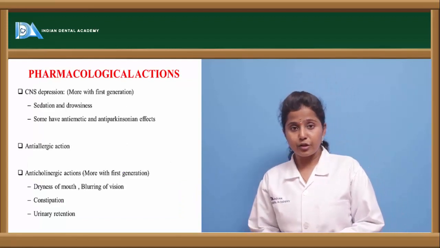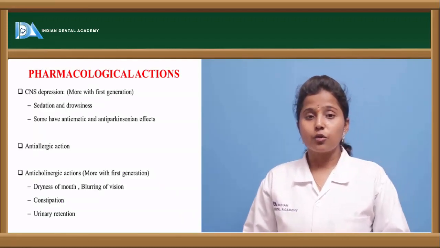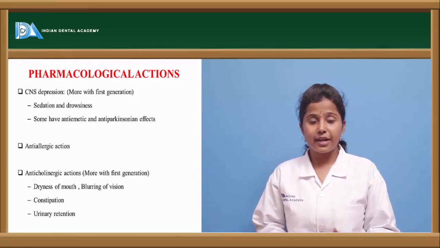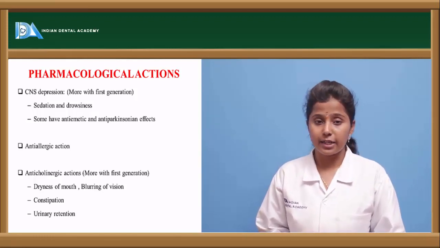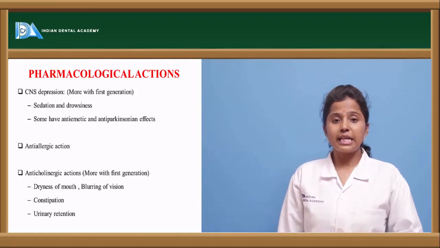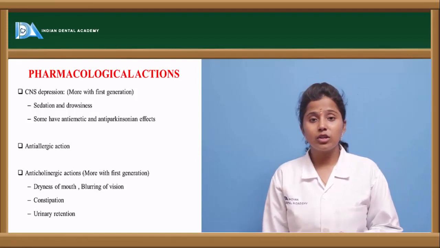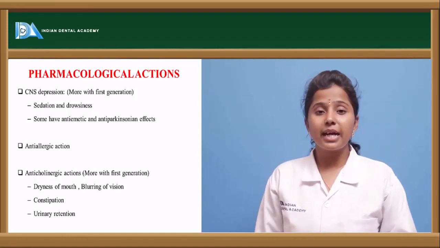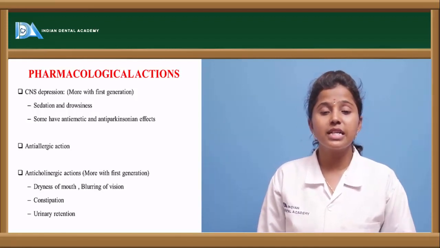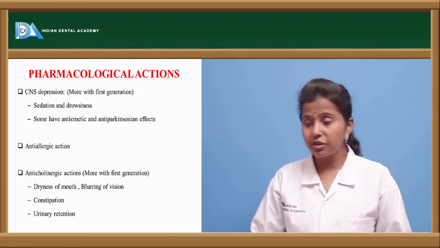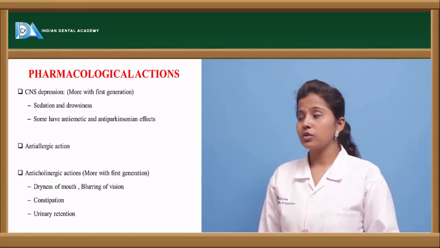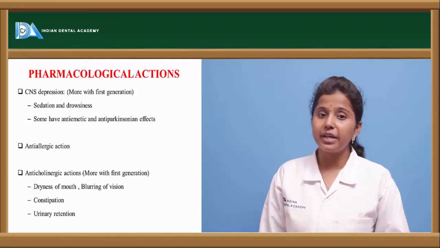What are the pharmacological actions of these histamine antagonists? Histamine antagonists also produce various kinds of effects depending upon the type of receptor they get attached to. The first kind of pharmacological action is CNS depression. We saw in the classification that a few of the H1 receptor antagonists show sedative effect. So when histamine antagonists, depending upon first generation or second generation, are given, they show CNS depression. They cause sedation or produce some kind of drowsiness, and if they are given in higher doses, they also show anti-Parkinsonism as well as anti-emetic effect.